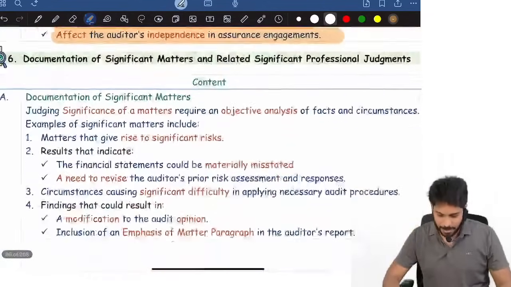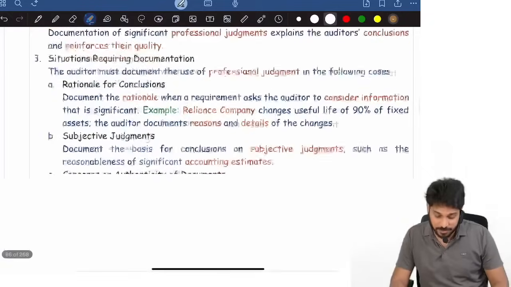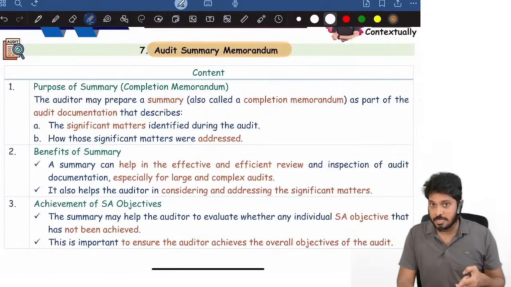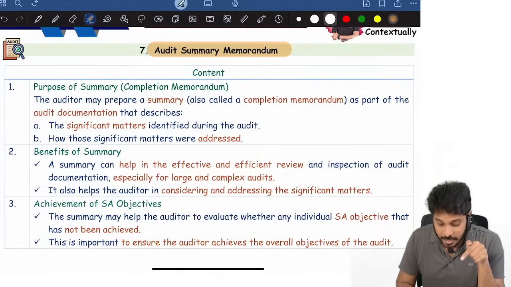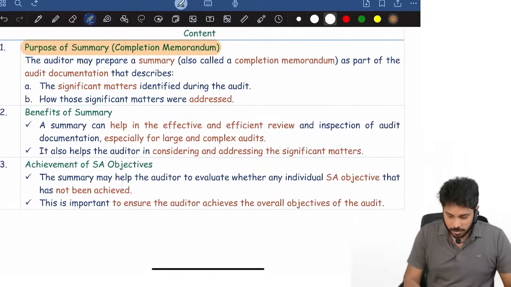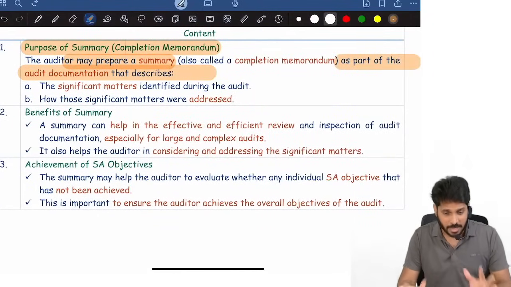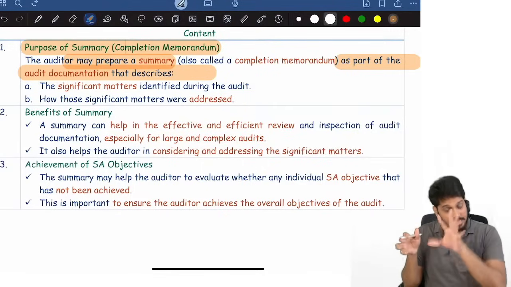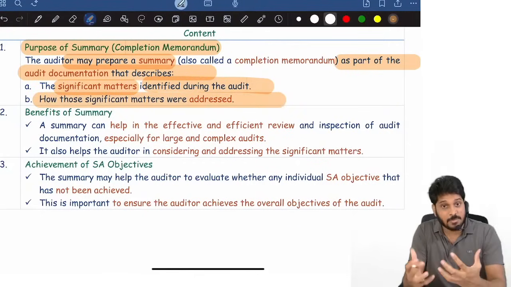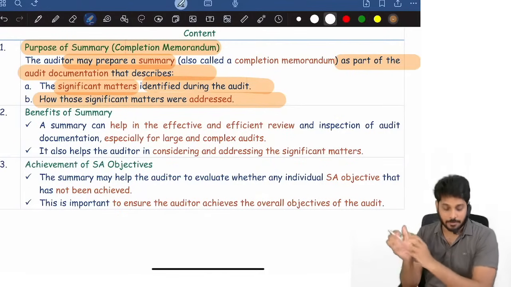Next, documentation of significant matters, documentation related to professional judgment, and there is another one called audit summary memorandum. In the recent May 25 exam, they asked audit summary memorandum, but still I recommend you to read once again. Audit summary memorandum means what? The auditor generally prepares a summary as a part of audit documentation. That summary describes all significant matters identified during the audit and how these matters were resolved by the auditor.